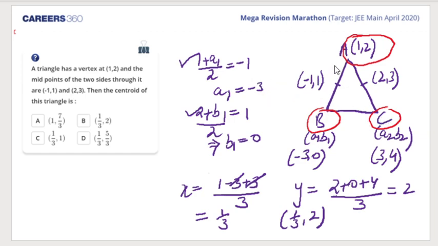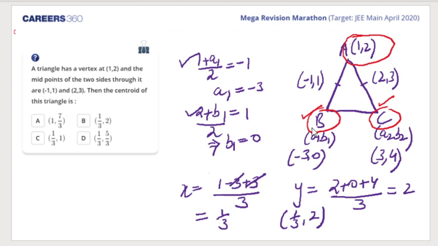So our strategy would be to find the vertex B and the vertex C, and then we'll find the centroid by the centroid formula. So (1 + A1)/2. Now the midpoint formula should also be known to you. What is that? If (x1, y1) is this vertex and (x2, y2) is this vertex, then (x1 + x2)/2 is the midpoint. So A1, just listen students.